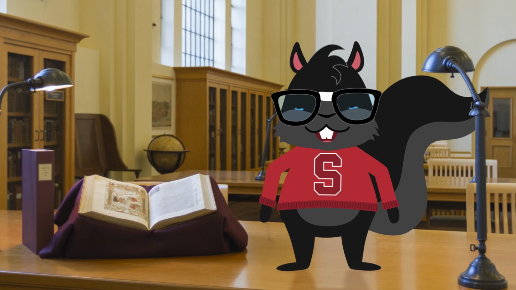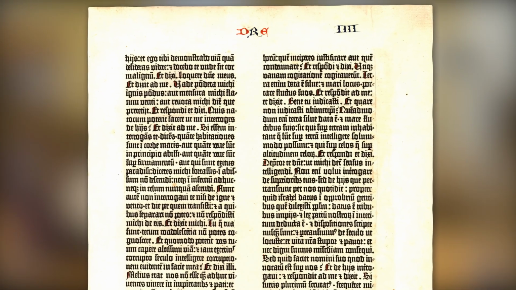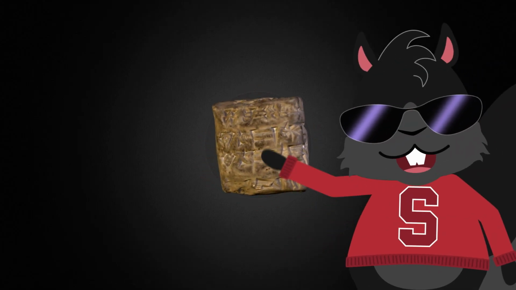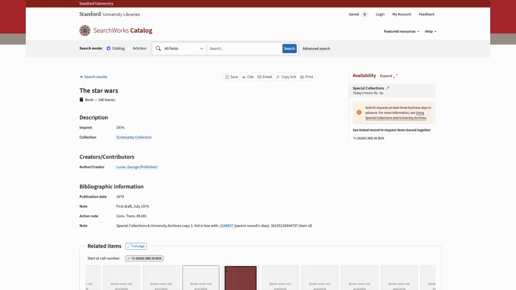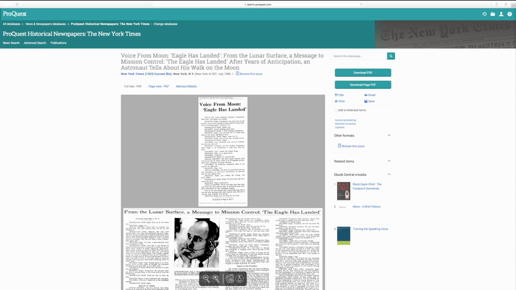artifacts. Some of the most popular items in Stanford's collection are the beautiful medieval manuscripts, including the Gutenberg Bible leaf and Dante's Inferno. The oldest item in the collection is a Sumerian cuneiform tablet from 2056 BC. This tablet is actually a receipt for grain. A really cool item in the collection is the first draft of the original screenplay for Star Wars. It's important to remember that what makes it a primary source is the fact that it was produced at a specific point in time.